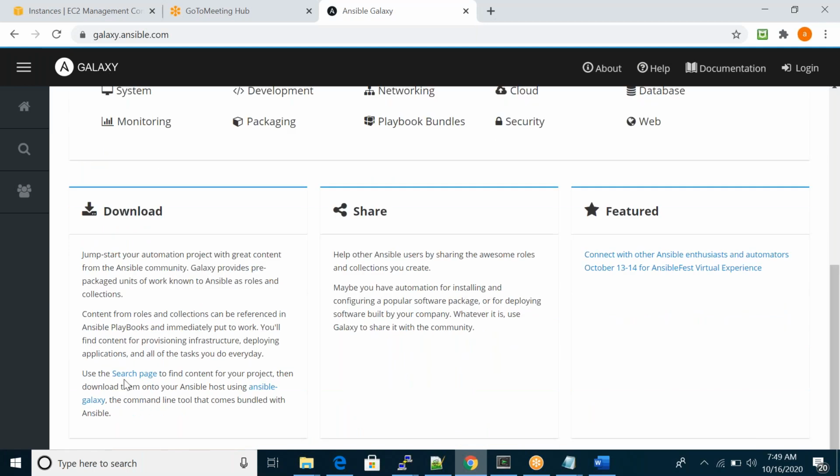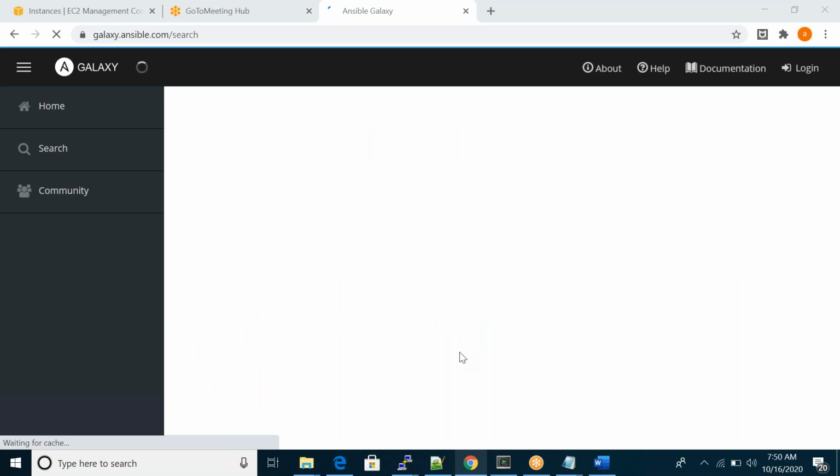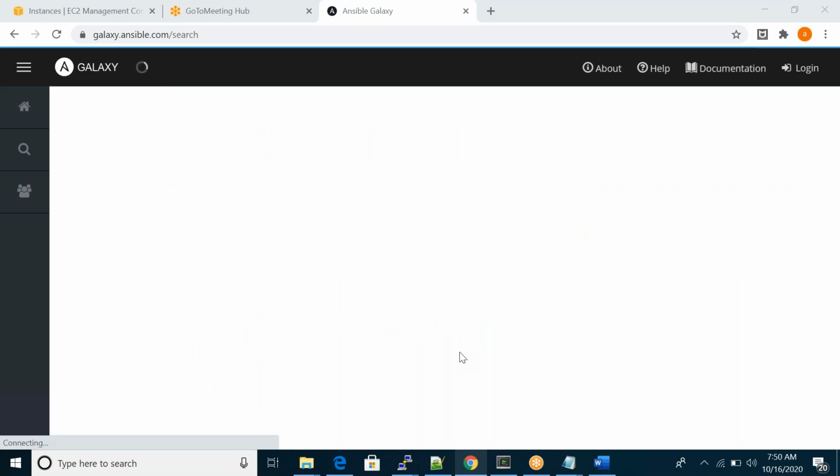Here you can see the search page. If you have a playbook, for example any playbook, you can upload it into Galaxy. It is like a free, open source tool.